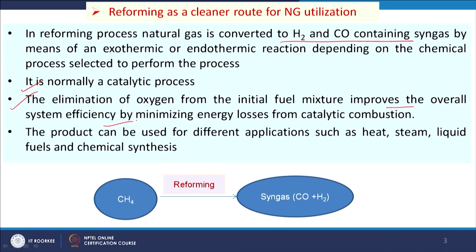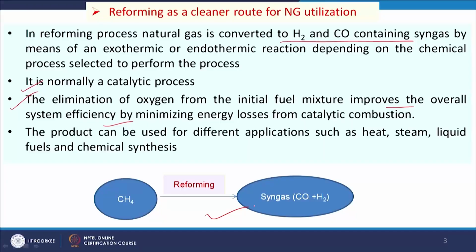And this product which we are getting, that syngas, will be used for heat application, for steam generation and for different types of chemical synthesis. So, that is the major advantage of this process for the conversion of natural gas to syngas and then syngas to other chemicals. So, this is our reforming process. CH4 will be reformed to CO plus H2, that is called syngas.